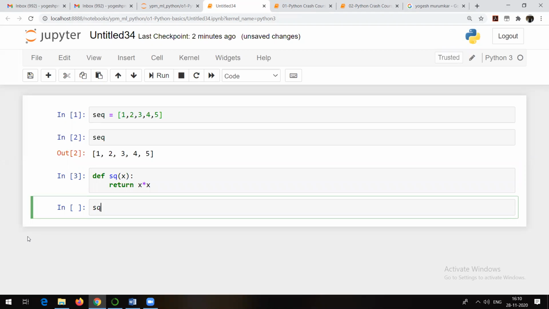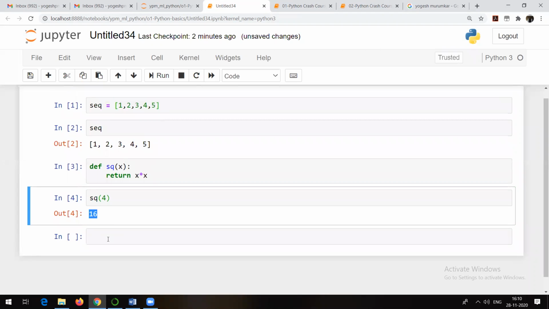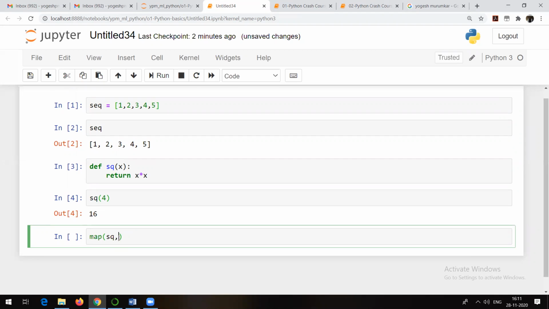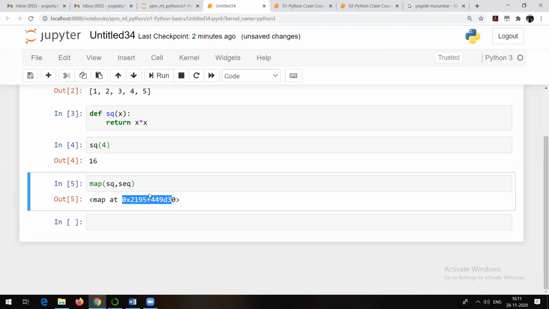So see, sq of, this is how you can write a function, right? Now we will make use of lambda. We will make use of this map function, as we want to discuss map and filter. So I will write down a map function. Now what I want to do is apply this square function on that SEQ list. If I try to run it, it is going to show you an address, a location where the result of this one is stored.